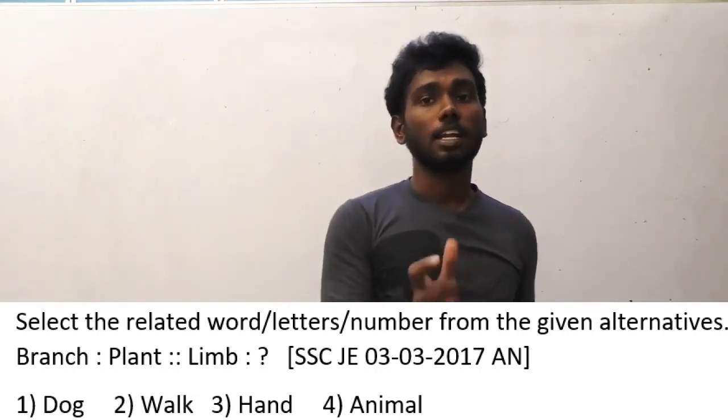Actually, they did not mention a particular variety of plant here. If they had mentioned sunflower is to branches, you could obviously say the correct answer is limb is to dogs. But they have given the question in a generalized pattern. Plants is to branches. So limbs must come with animals only, not dogs. Dog is a kind of animal. Okay, can you understand that?